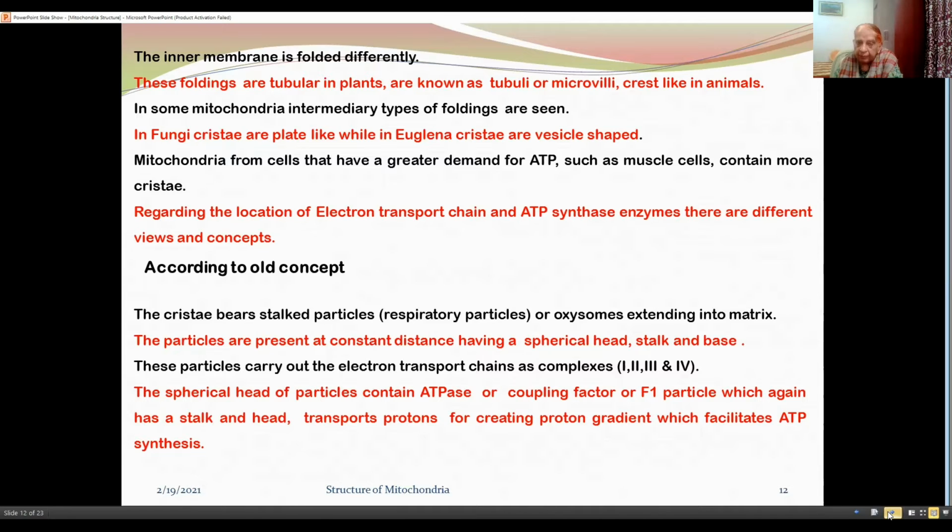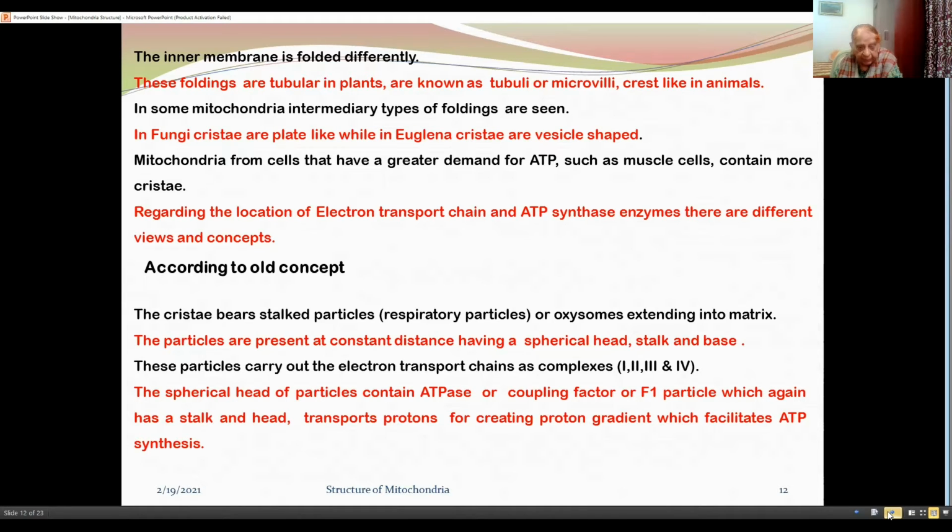Regarding the location of electron transport chain and ATP synthase enzyme, there are different views and concepts. We will see first the old concept and then the modern concept. According to old concept, the cristae bear stalked particles, respiratory particles or oxysomes extending into the matrix. The particles are present at constant distance, having a spherical head, stalk and base.